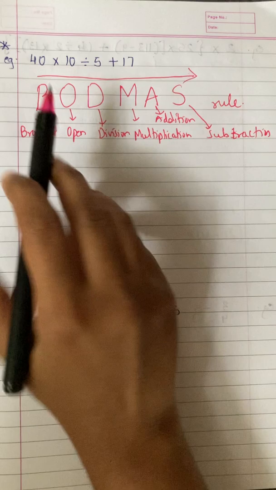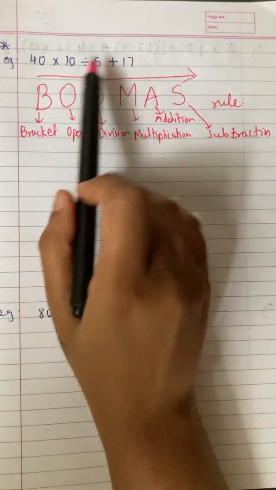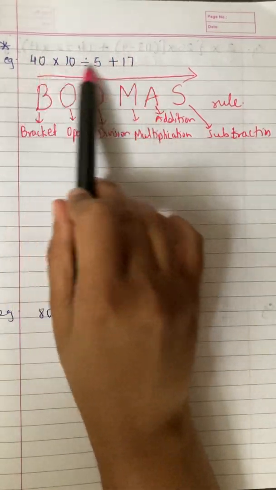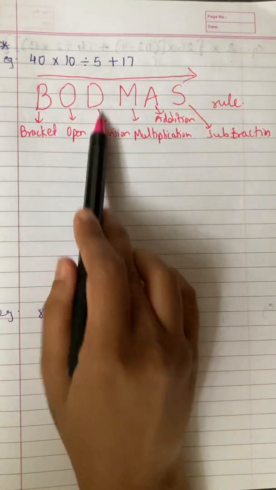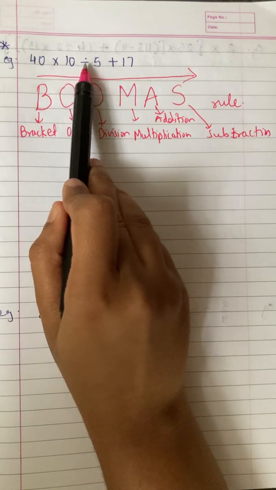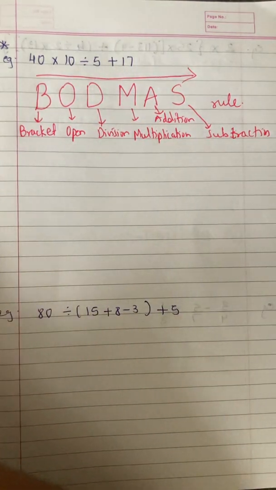Whenever you see such kind of things, you have to first see whether there are brackets or no. Can you see a bracket? No. Then bracket open will not come. Then see, the third thing is division. Can you see division over here? Okay, so first you have to do division.